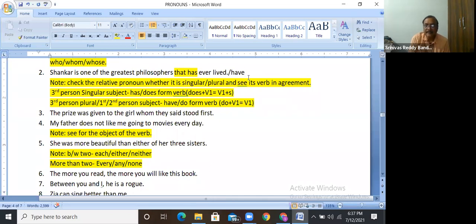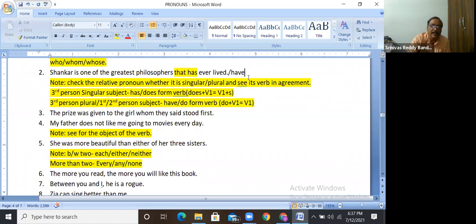I saw that movie yesterday. When time is mentioned, use simple past. If time is not mentioned, I have seen that movie. And if it is past in past, I had seen that movie before I joined this college. I will cover them in the tenses.